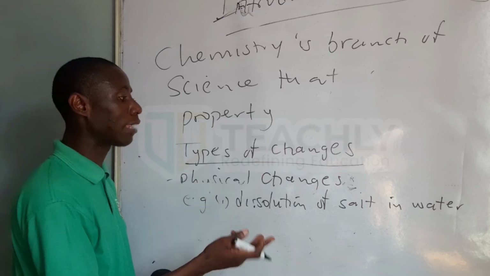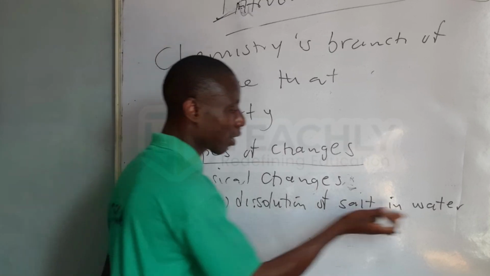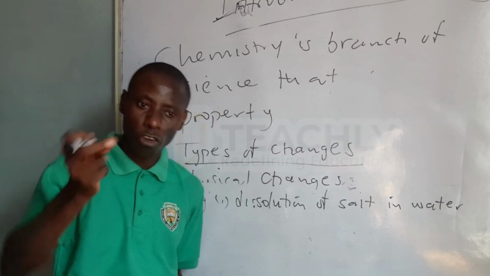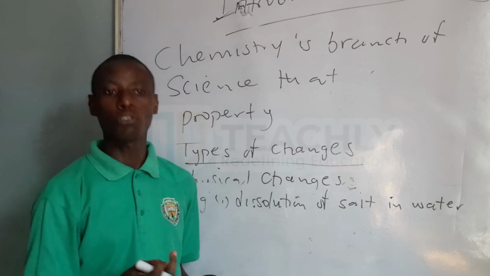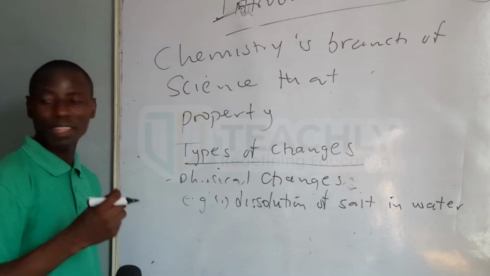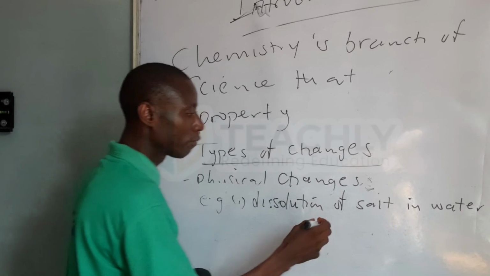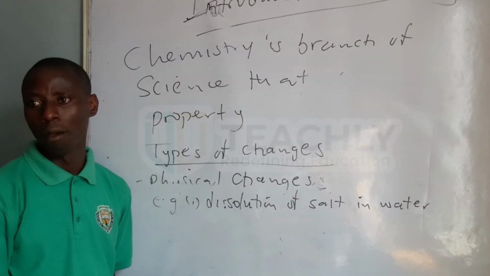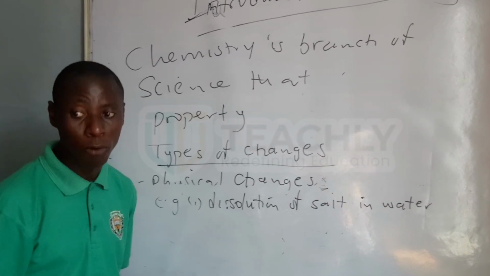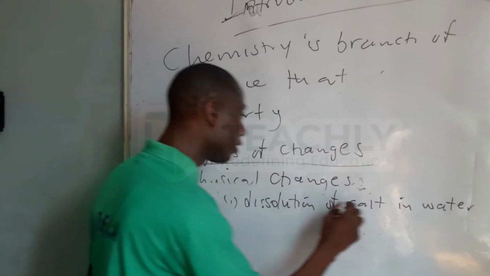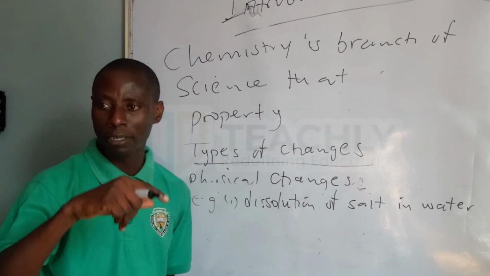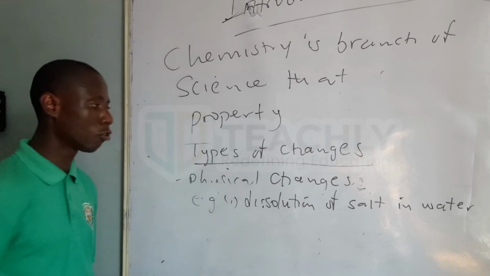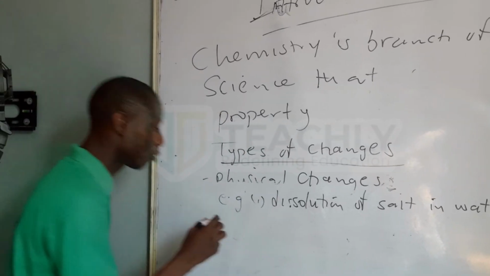Look at salt and water now. If you put salt inside water, you will notice that the salt will dissolve in water, but you can get your water and salt back. That means you can reverse it. That's for physical changes, you can reverse it. But if it's chemical changes, you cannot get it back once they form. That means in physical changes, once they form, it can be reversed, but in chemical changes, it cannot be reversed. Apart from the dissolution of salt in water, the other one is what?